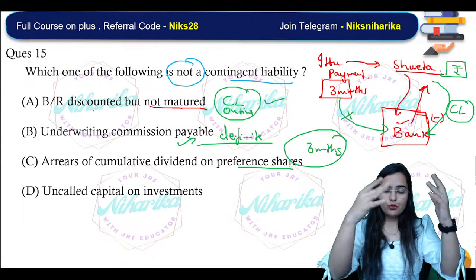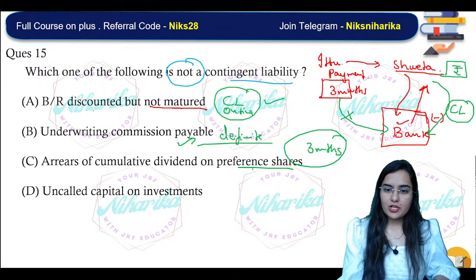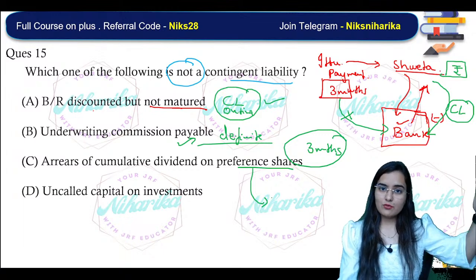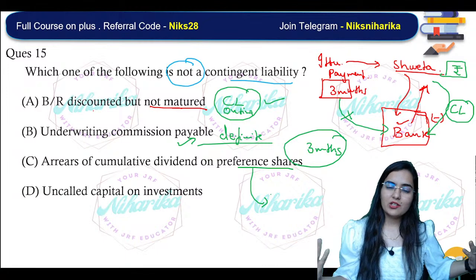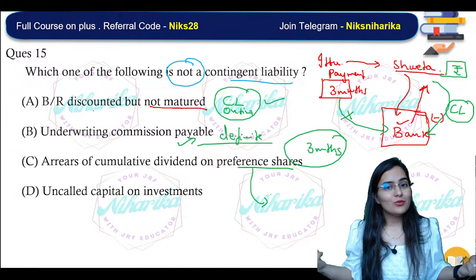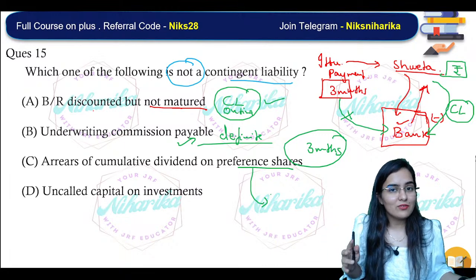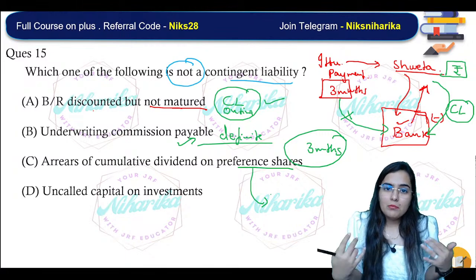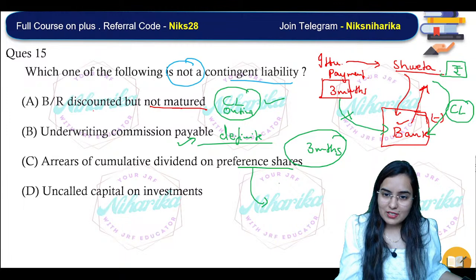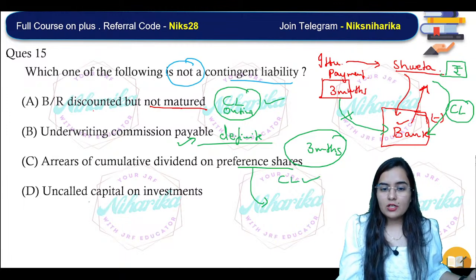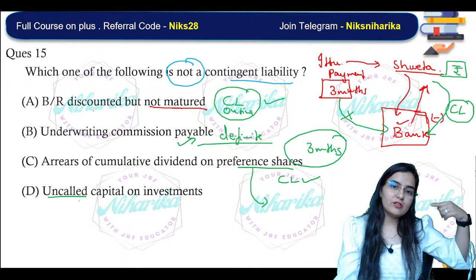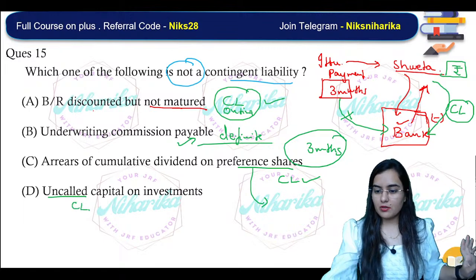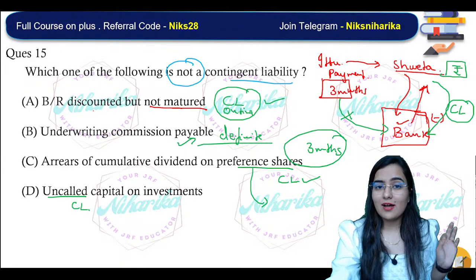See, when there is cumulative dividend, the preference shareholders have not even come to collect the money. So maybe in future they would like to convert it into equity shares and will not even want the payment, or maybe that cumulative dividend may get lapsed. So this is definitely a contingent liability. Uncalled capital on investment: we don't know when it will be called. Whenever it is called, at that time it will be a sure liability. Right now it's contingent. It's not unpaid, it's uncalled.